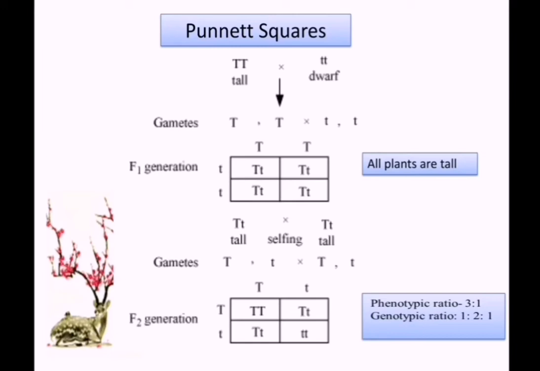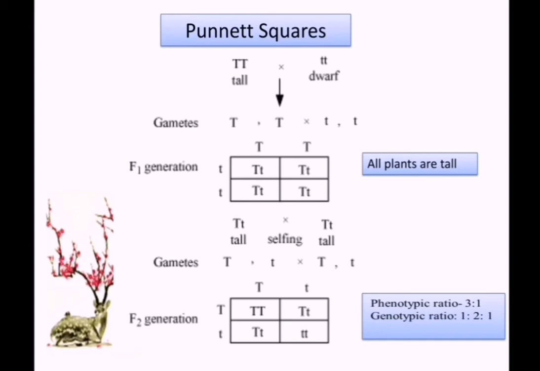For the first parent's genetic constituents, we write on the top capital T, small t, and on the left side also capital T, small t. By crossing, in the first box we write capital T, capital T. For the second box, on the top is small t, and on the left, capital T. So we write capital T, small t.